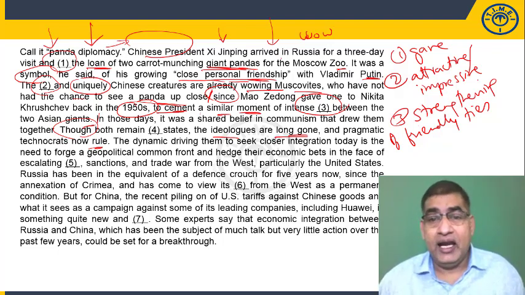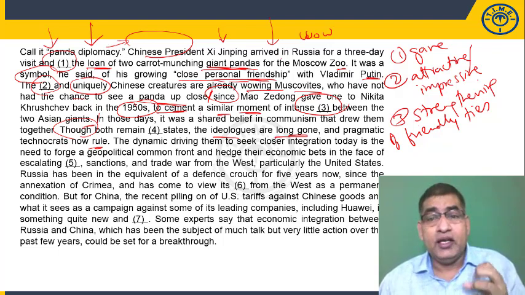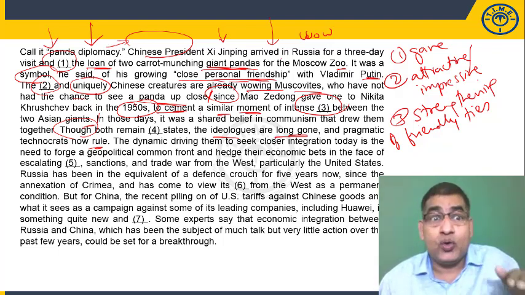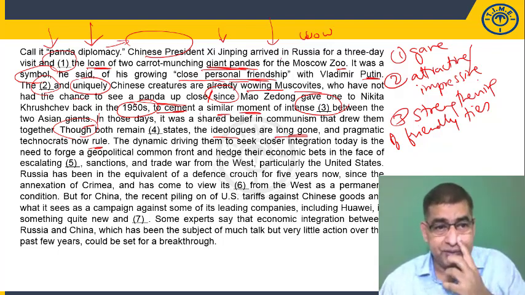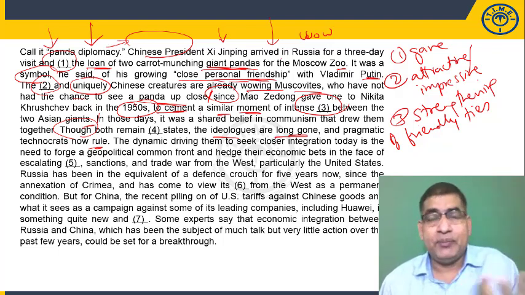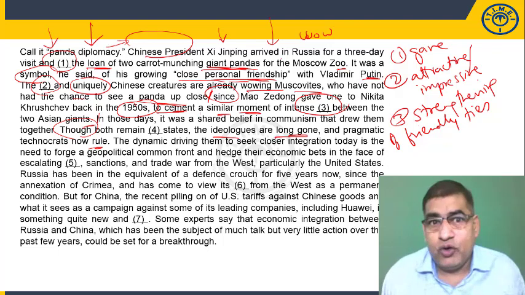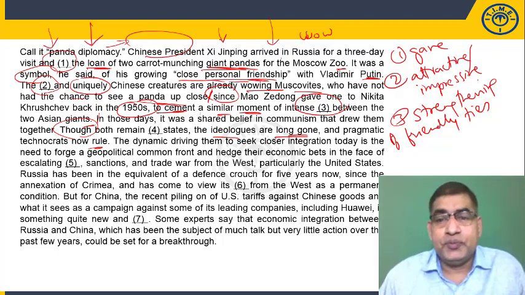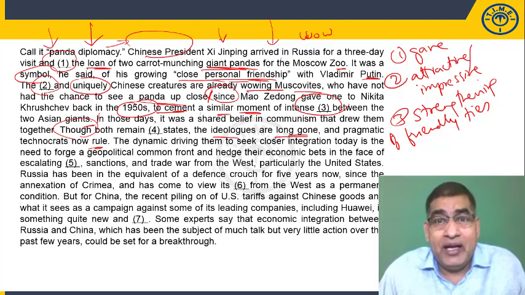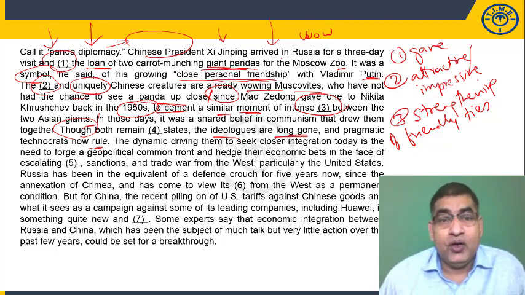And pragmatic technocrats now rule means that as of now, pragmatic, practical technocrats are ruling in both nations. Technocrats are people who believe in technocracy or use technology to develop the economy, etc. So it means the current governments are pragmatic and technocratic, whereas the past ideologues, whichever ideology they followed, are long gone.